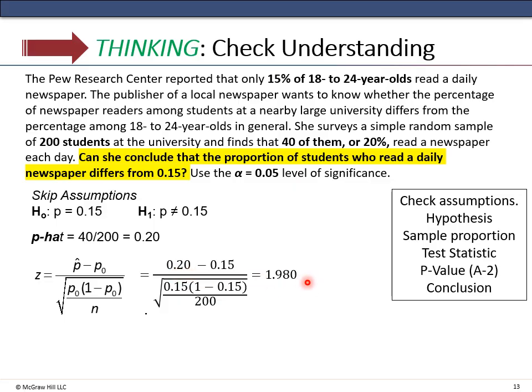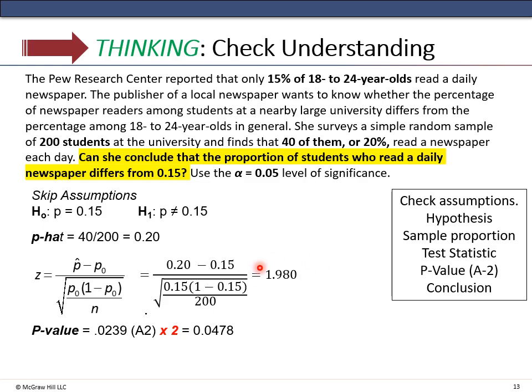Again, we look in table A2. Now here, remember that we're looking at 1.980. We're going to subtract that from 1. This is a two-tailed test, but we can use the upper side, 1.980, or you could use the negative 1.980 to see the exact area.